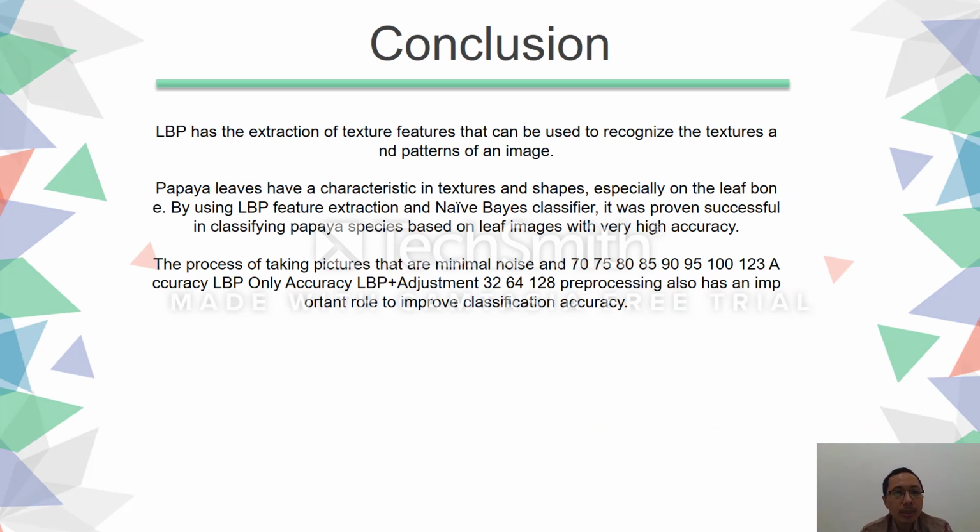In conclusion, LBP is an extraction of texture features that can be used to capture the texture and pattern of the image. Papaya leaves have characteristics in texture and shape, especially on the leaf border. By using LBP features and naive Bayes classification, it was proven successful in classifying papaya species based on leaf image with very high accuracy, that is 96% accuracy.